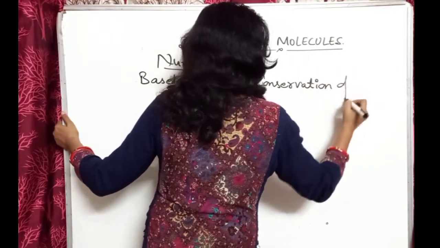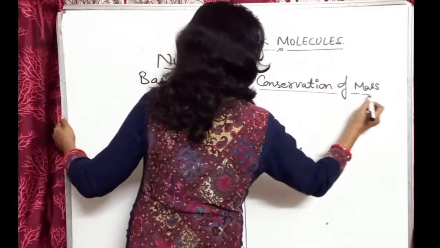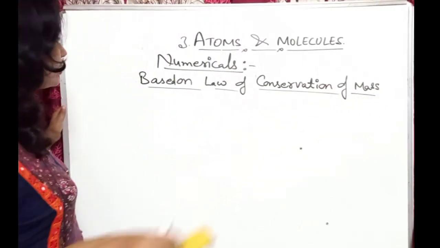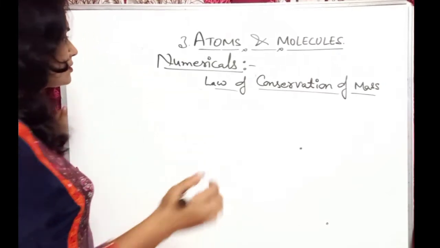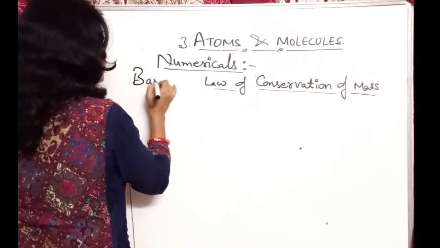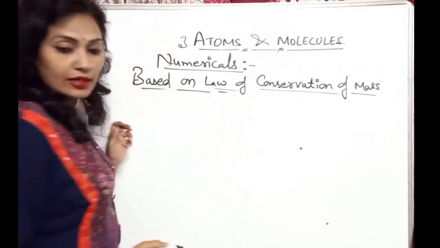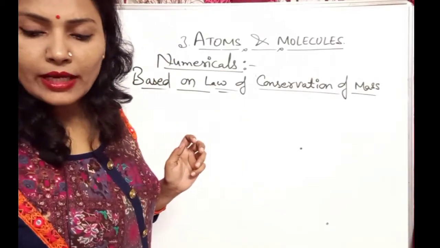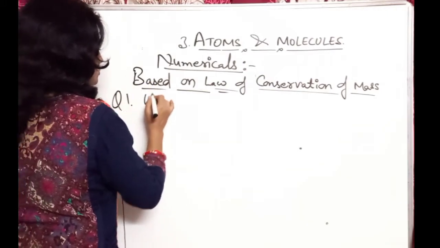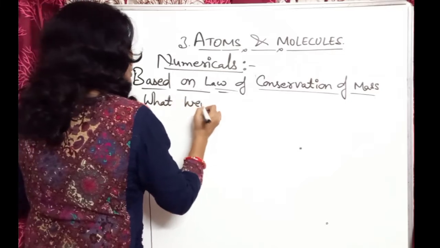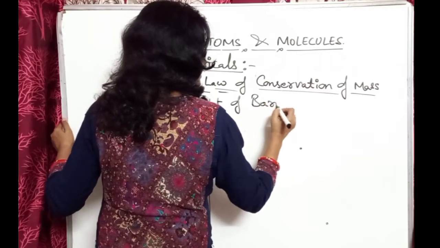Conservation of mass means which type of questions will come, that will be based on the law of conservation of mass. Okay. So, first question is here. Question 1, what weight of barium chloride,